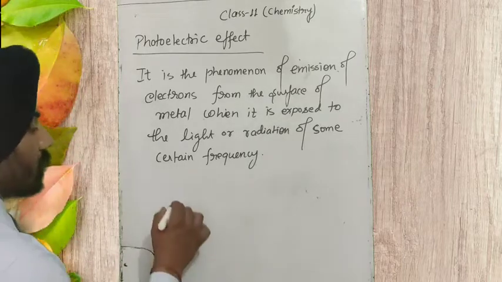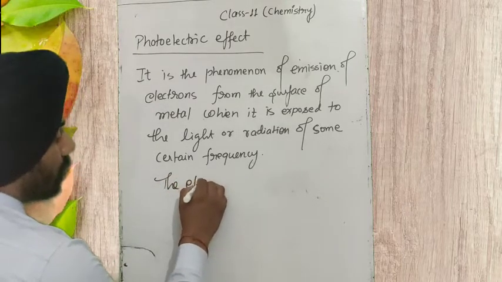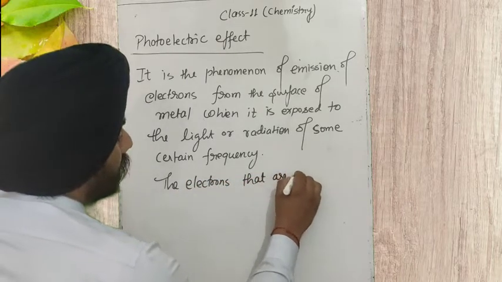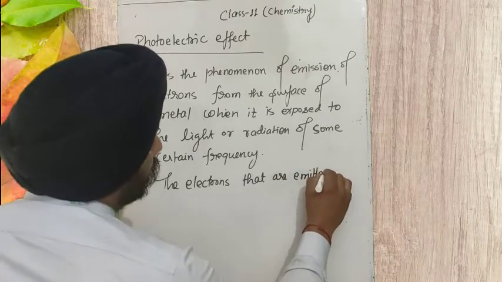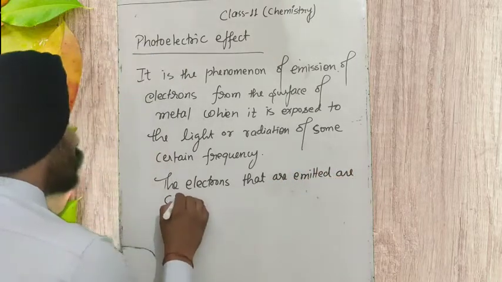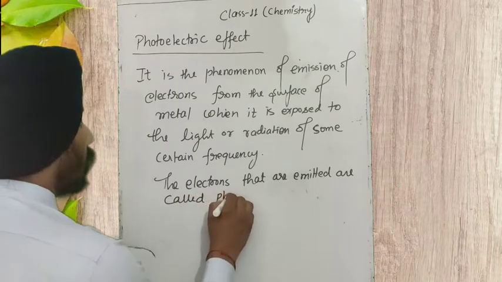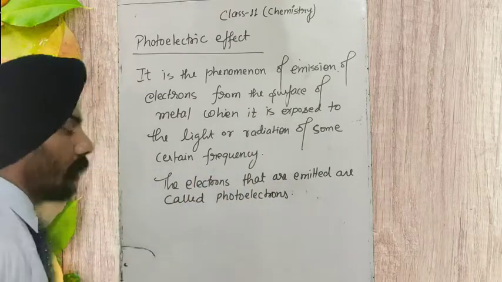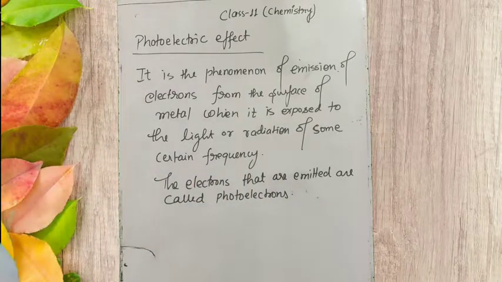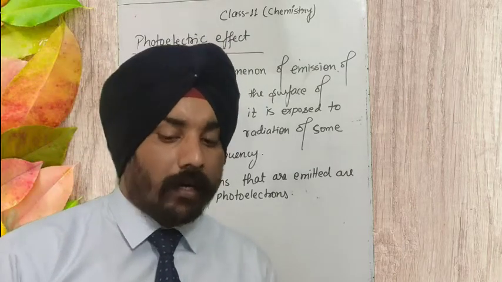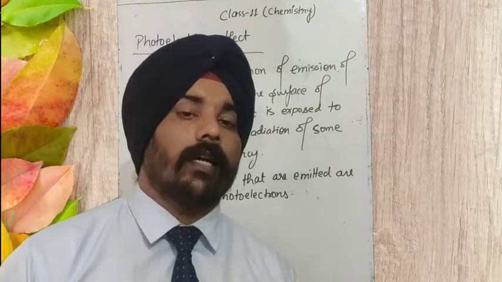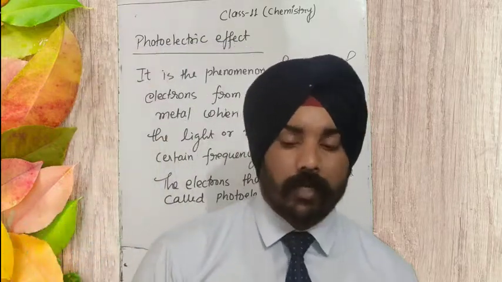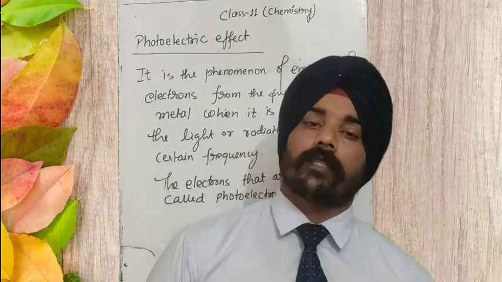The electrons that are emitted are called photoelectrons. If this metal piece is kept in an electrical circuit, a current starts flowing through the circuit, and that current we call photoelectric current.